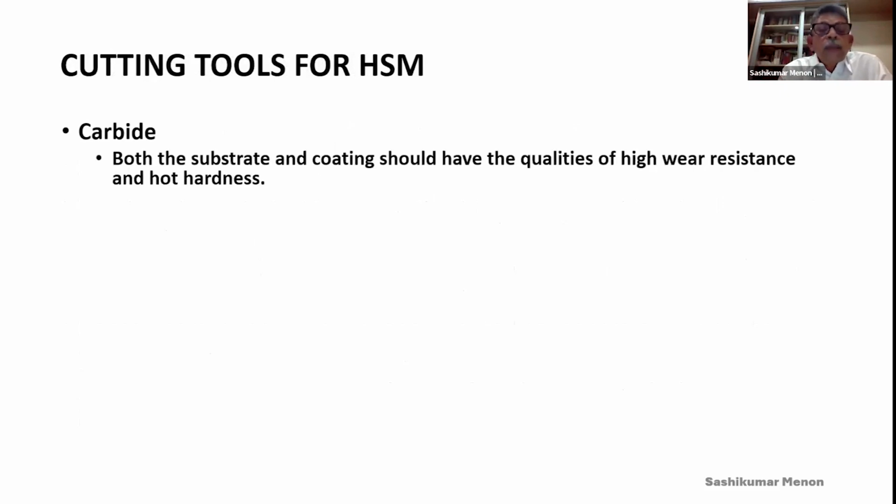Now, cutting tools for HSM. Carbide, you can use carbide for HSM. Both the substrate and coating should have the qualities of high wear resistance and hot hardness. The tool should have high wear resistance because your cutting speeds are very high and the heat is very high. It should also have the property of hot hardness.